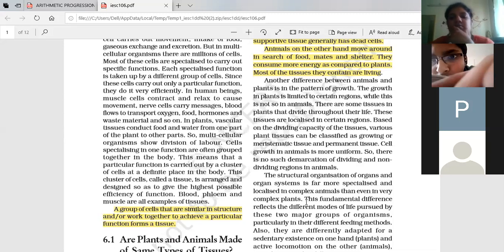What is a complex animal or complex plant? A complex animal means a higher order animal, just like humans. The structure in our body is much more complex as compared to the structure in lizards. You can consider small animals, fishes, frogs, birds also. They are different. So we are more complex as compared to those animals.